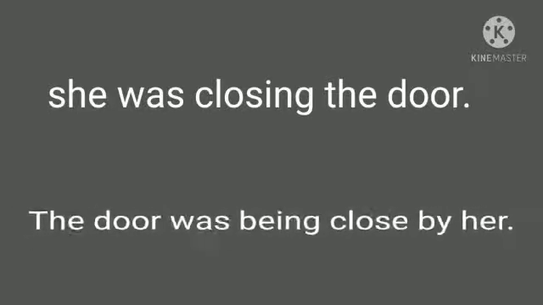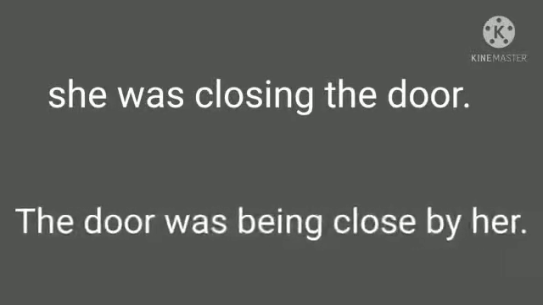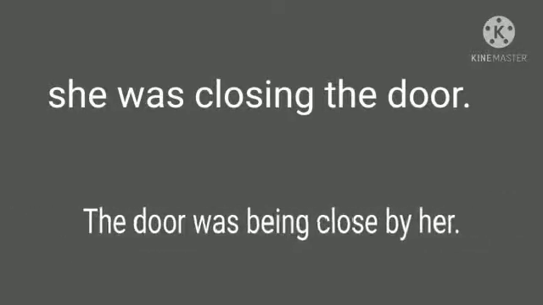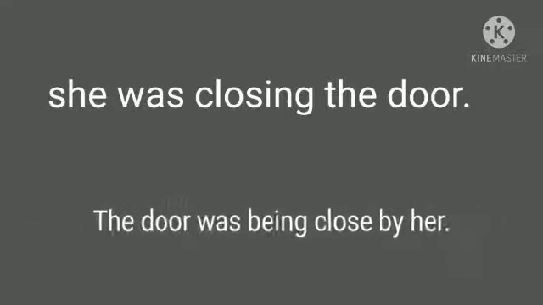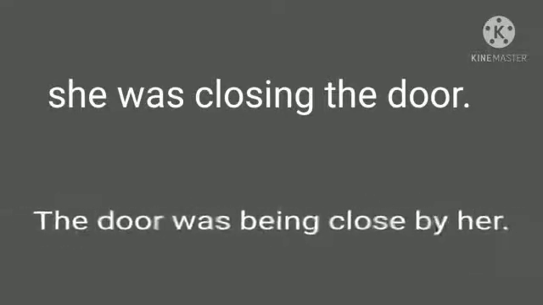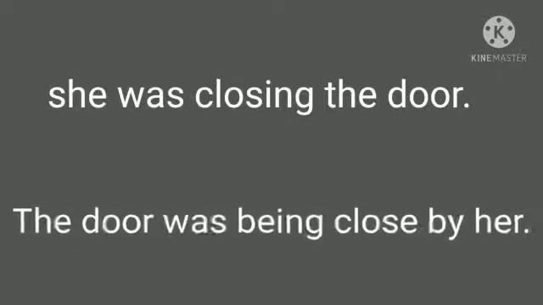The sentence is made according to the pattern. And if we talk about the passive, then according to the pattern, object plus was plus being plus V3 plus subject, here it is: the door was being closed by her.